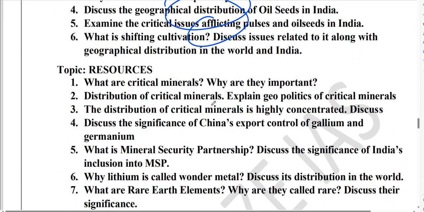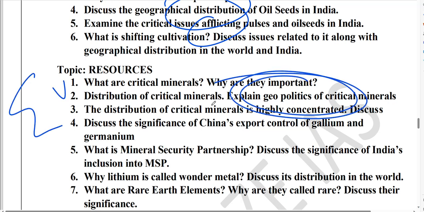As far as mineral resources are concerned, guys, this year there are very high chances that they are going to ask you about critical minerals, strategic minerals. What are critical minerals? Why are they important? Discuss the distribution of critical minerals. Discuss the geopolitics of critical minerals. Why is the distribution of critical minerals highly concentrated? Very, very, very important.